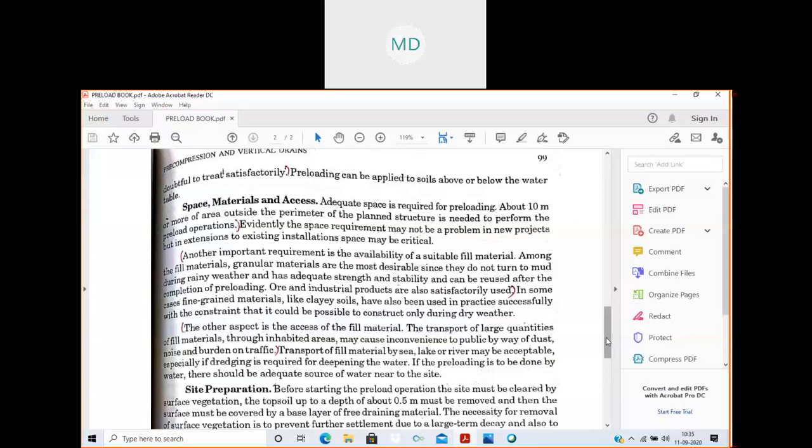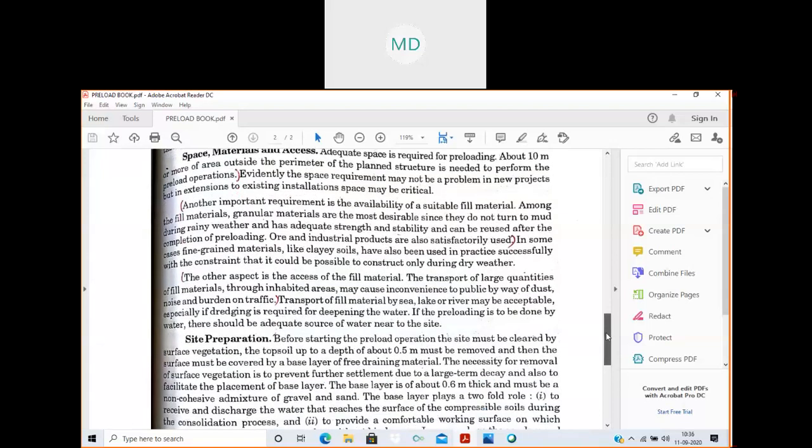The money will get wasted in transportation charges only. Whether it is sandy soil, gravel or some industrial waste, the dust should not disturb the general people, and it should not create any problem for the traffic. These are the factors we should see.